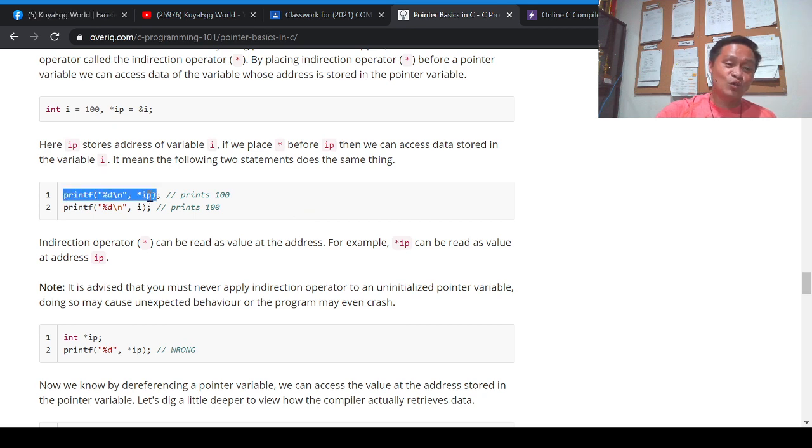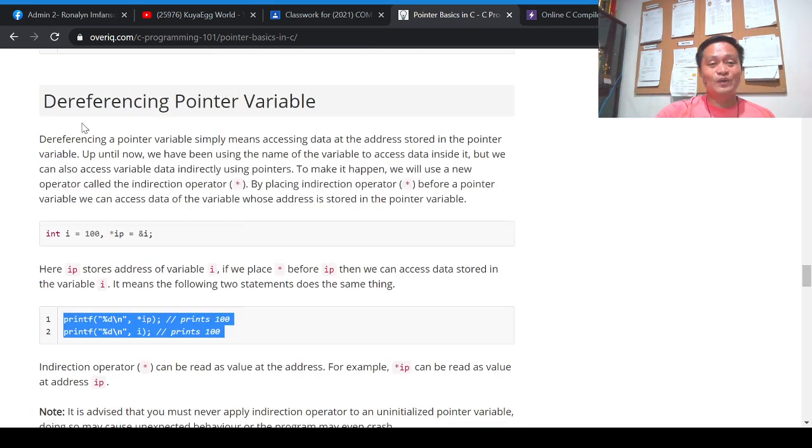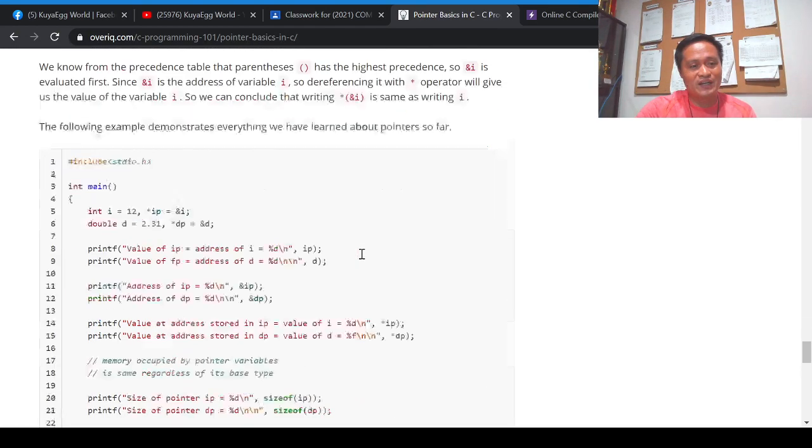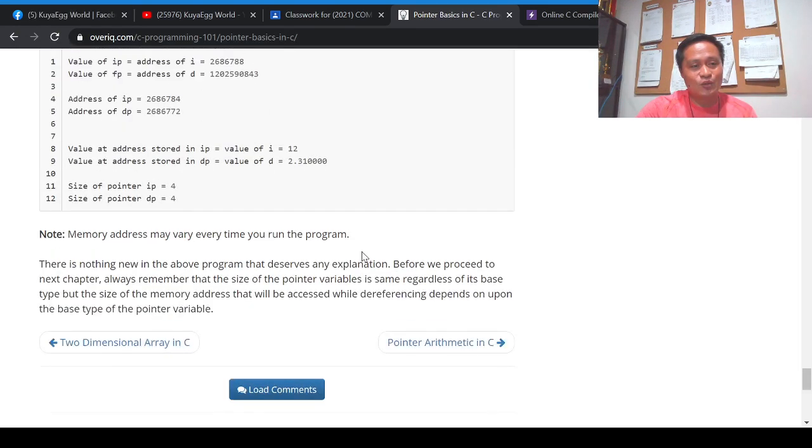This is the so-called dereferencing of a pointer variable. When your I contains 100 and your pointer variable IP is pointing to I because it contains the address, to print the content of I, which is 100, you can add the asterisk: printf %d asterisk IP, and you can print 100. Okay, so that's it, and I think I'm going to stop my discussion here.